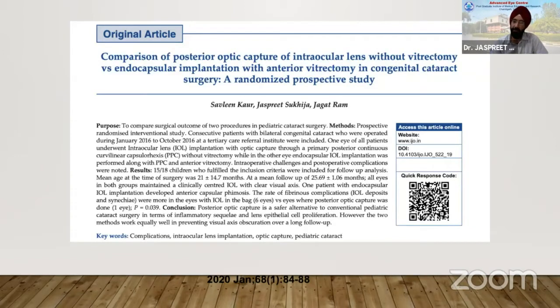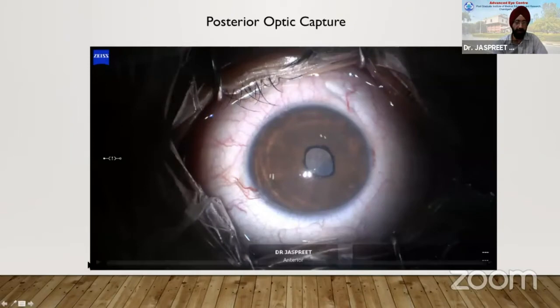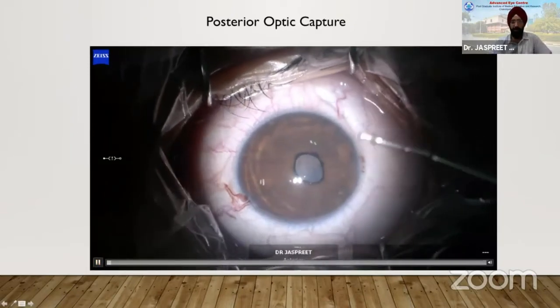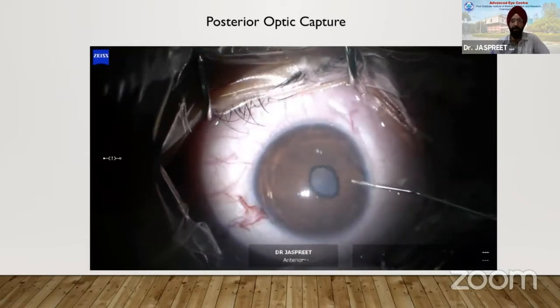So you had 2 eyes of the same child. In one we did posterior optic capture, and in the other we did in-the-bag implantation. So just to show you one of the patients, what the posterior optic capture means is, you could do it in just any patient.